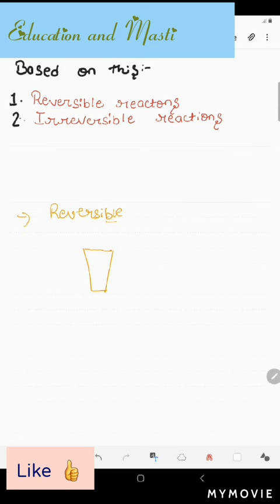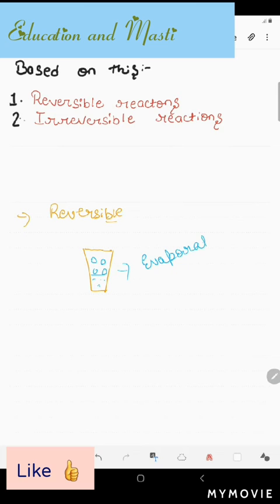A cup of water is there. When we add some sugar crystals to it and dissolve them, the sugar dissolves in the water. And we can obtain the sugar back by evaporation.